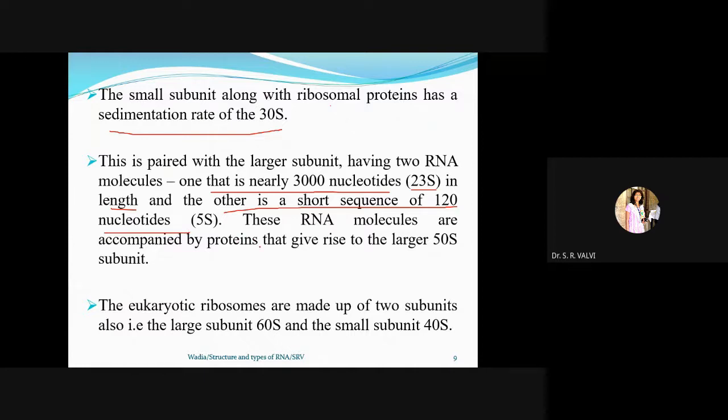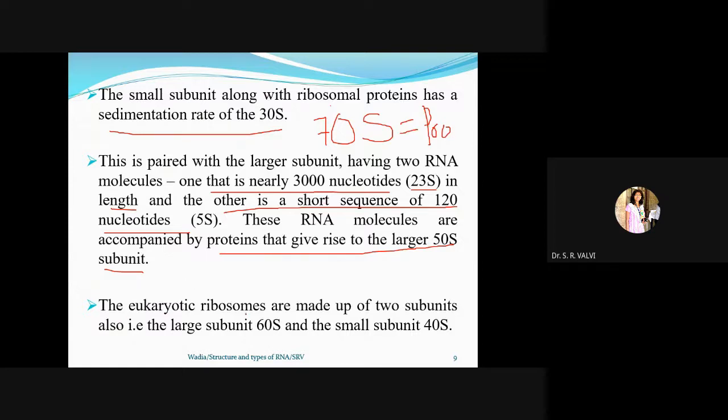These RNA molecules are accompanied by protein that gives rise to the larger 50S subunit. As we are seeing here, 50 and 30, which kind of ribosomes, from which organisms, are we talking about? 50 and 30 means this is the 70S type. Once you know the 70S, that means this is the ribosome of prokaryotic organisms, right?